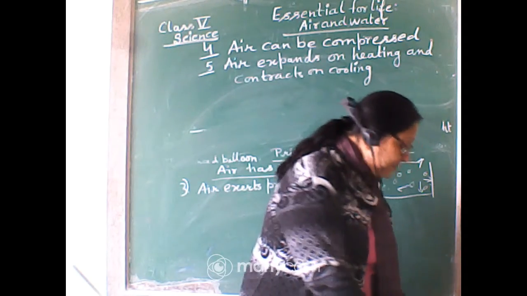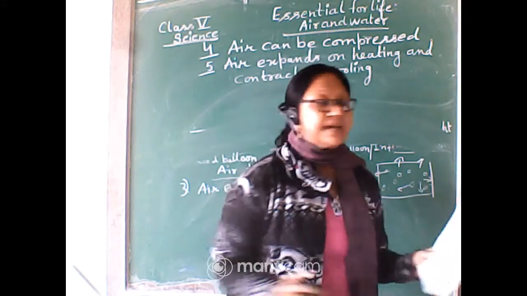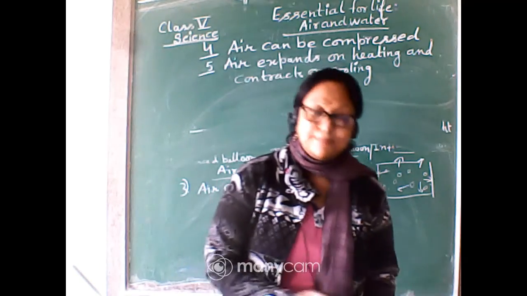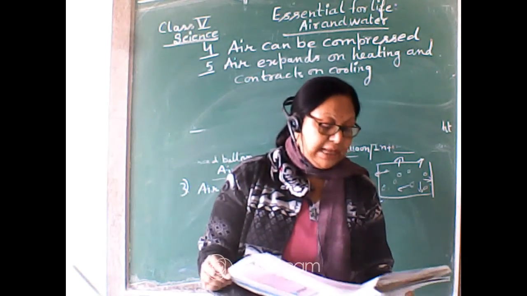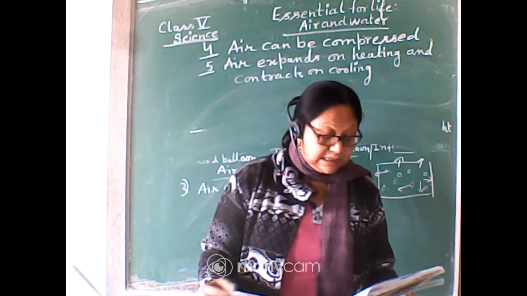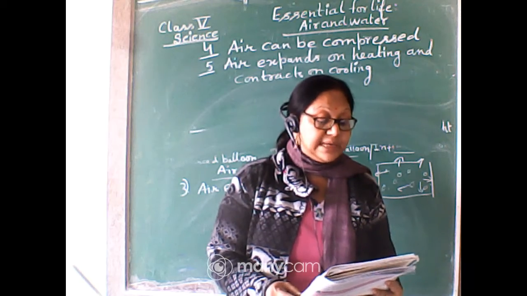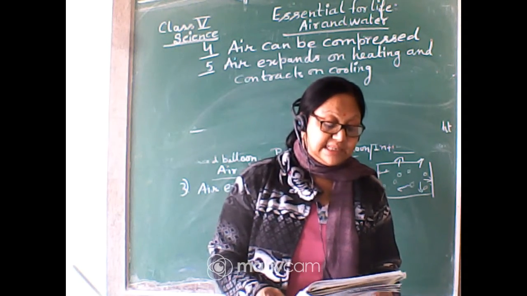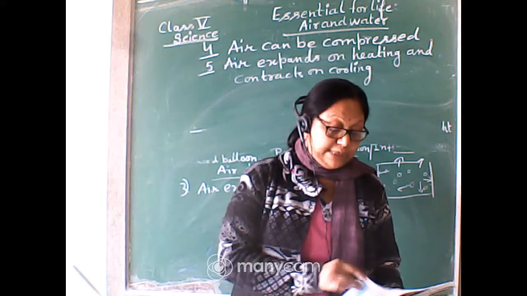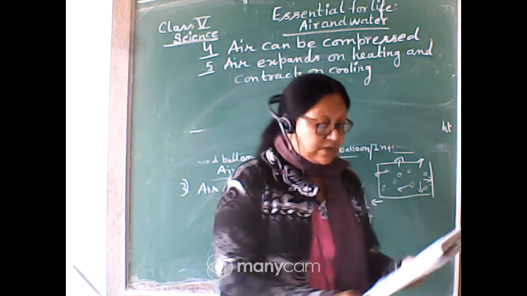Okay. Now, these were the properties. So we come to know what the properties are. We come to know air has some mass, the first one, air occupies space, the third one is air exerts pressure, the fourth one is air can be compressed, and the fifth one is air expands on heating and contracts on cooling. So these are all the properties, you have to learn them.